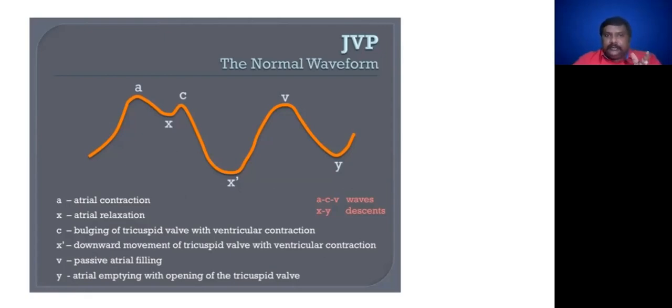Is it clear? Okay. Now the next one is Y2A descent.